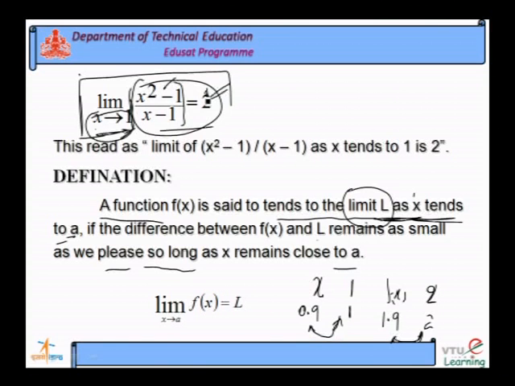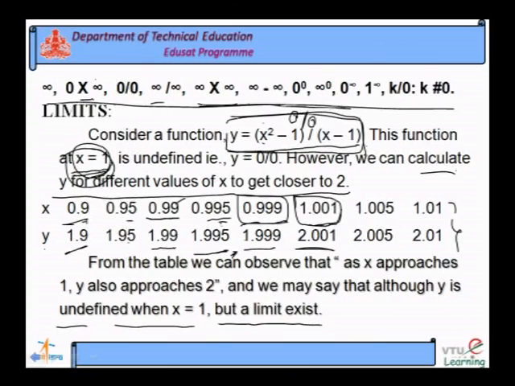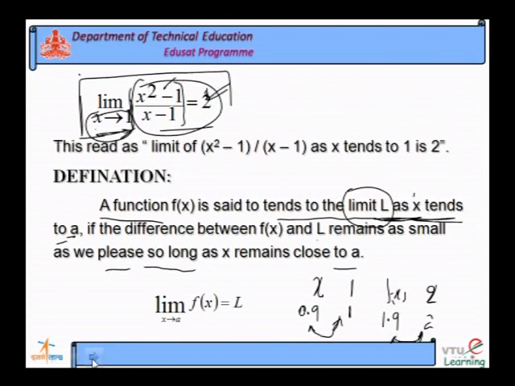You check this function here. For the function y is equal to x square minus 1 divided by x minus 1, it is undefined at x is equal to 1. Instead of taking x is equal to 1, if you take x close to 1, there will be a value for y. That is the definition of a limit. So, mathematically it is written like this: limit of the function as x tends to 1 is equal to 2.